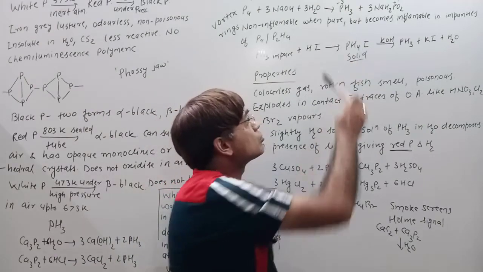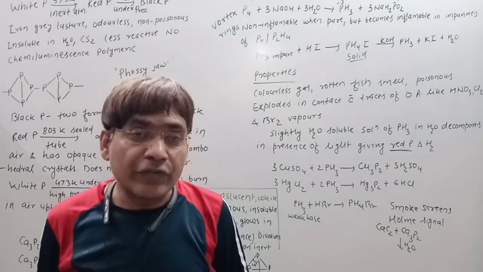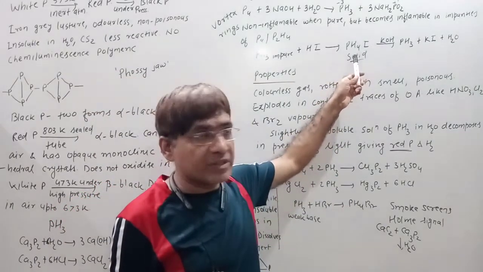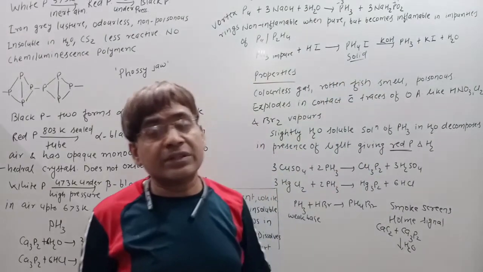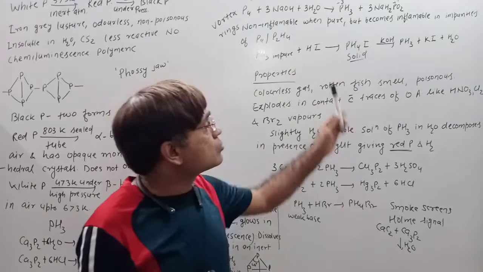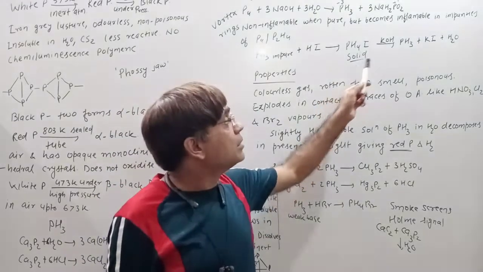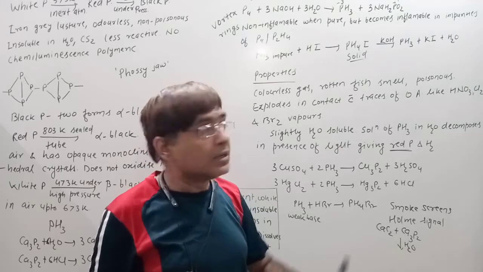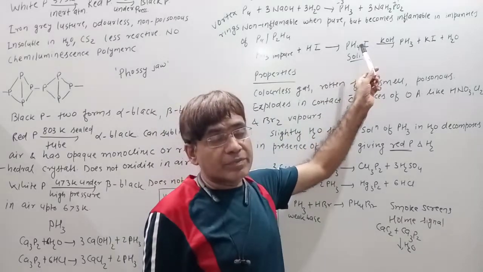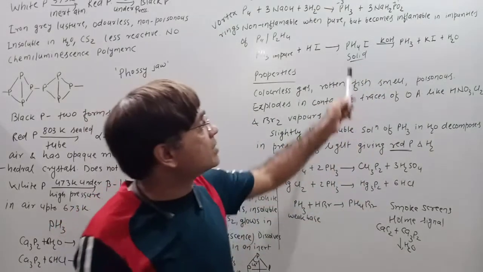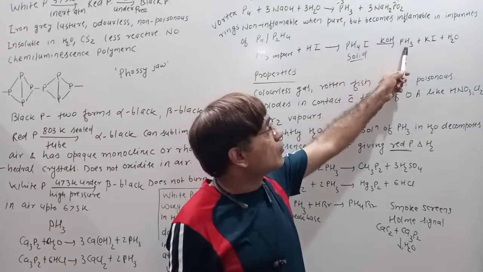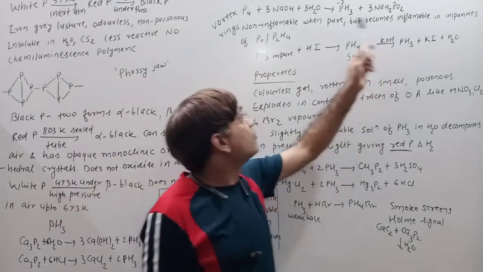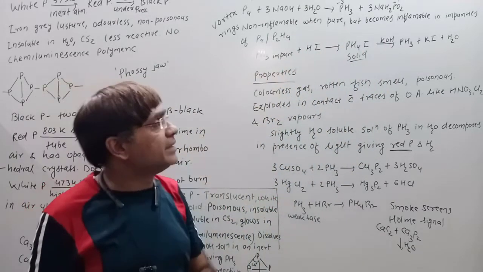So after this, from this solid PH4I, we need to free phosphine. To make phosphine free from PH4I, this solid is treated with KOH to obtain phosphine. Clear? KOH is a stronger base. It displaces the weaker base from PH4I, and hence phosphine is obtained along with KI and water. Now this phosphine is free of these impurities, that is P4 and P2H4.